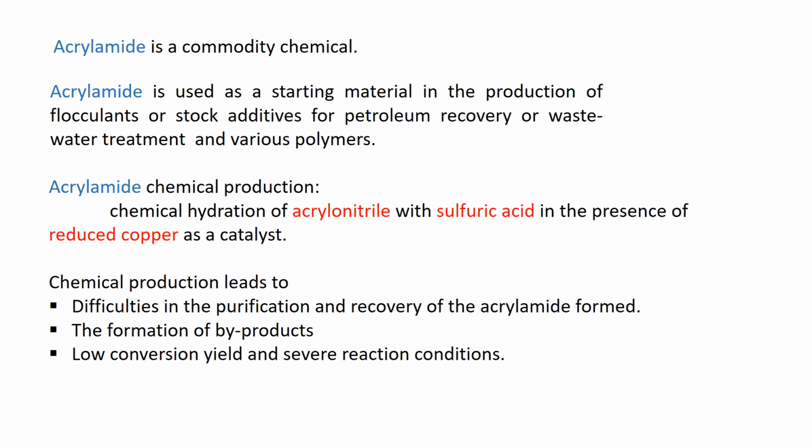And how is it produced chemically? Chemical production of acrylamide involves chemical hydration of acrylonitrile with sulfuric acid in the presence of reduced copper as a catalyst. So chemical synthesis involves hydration of acrylonitrile with sulfuric acid, and in this reaction reduced copper acts as a catalyst.